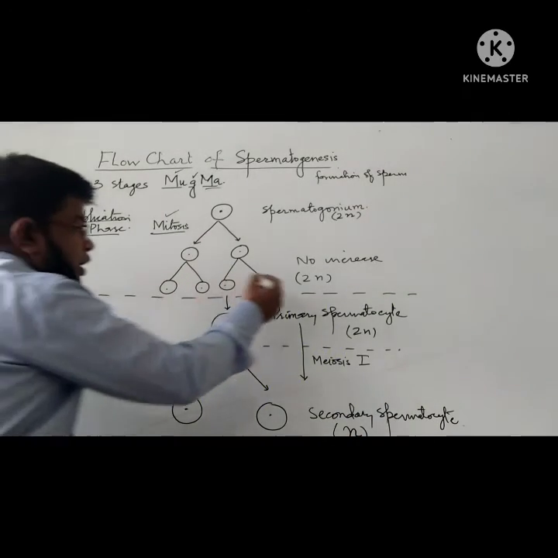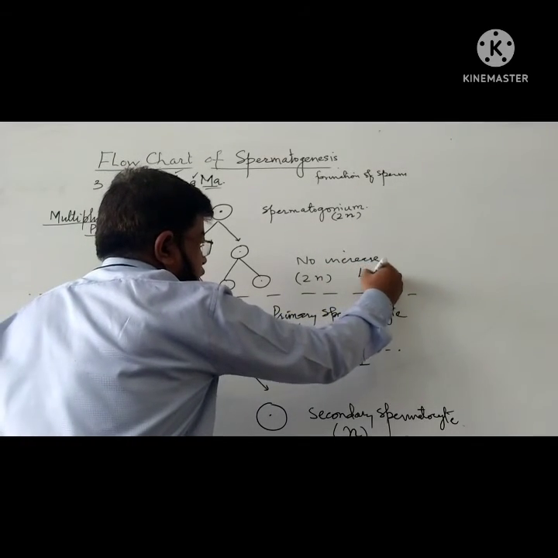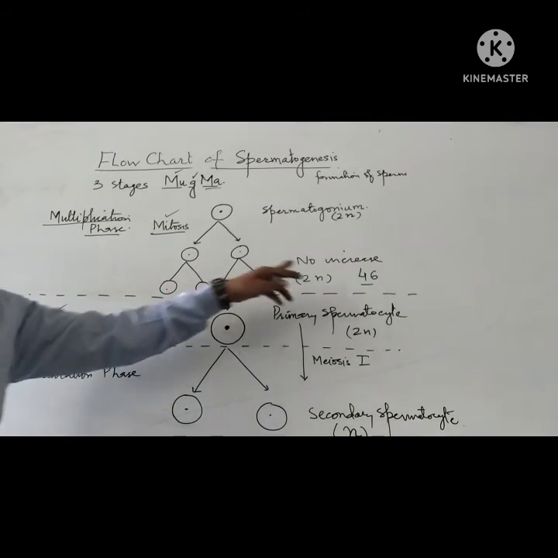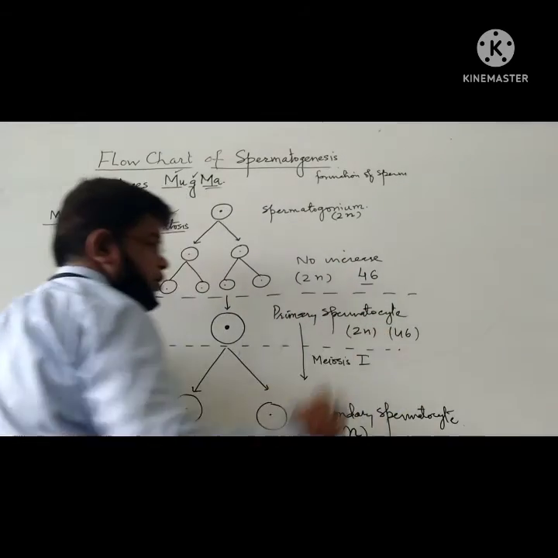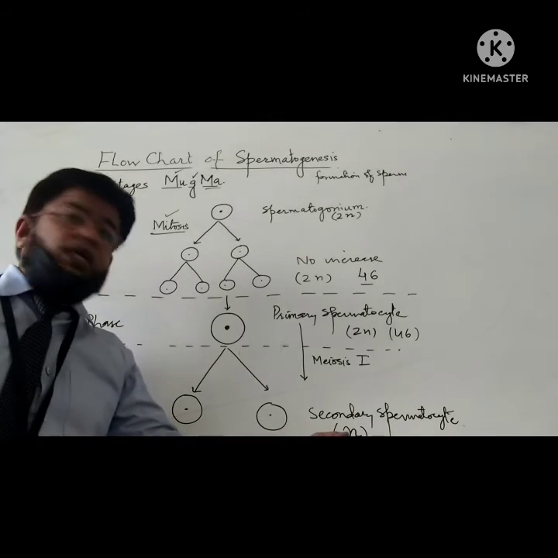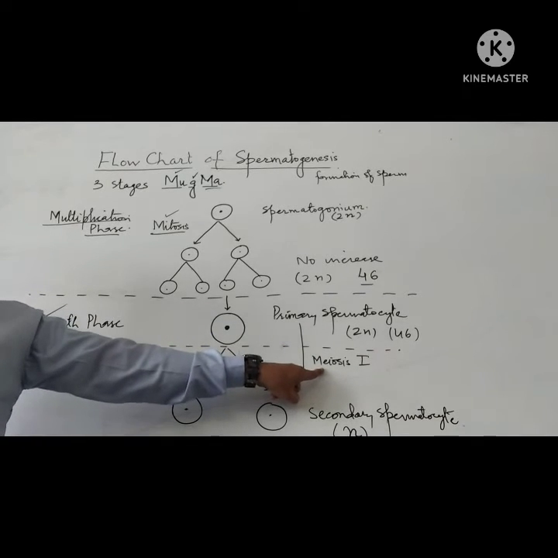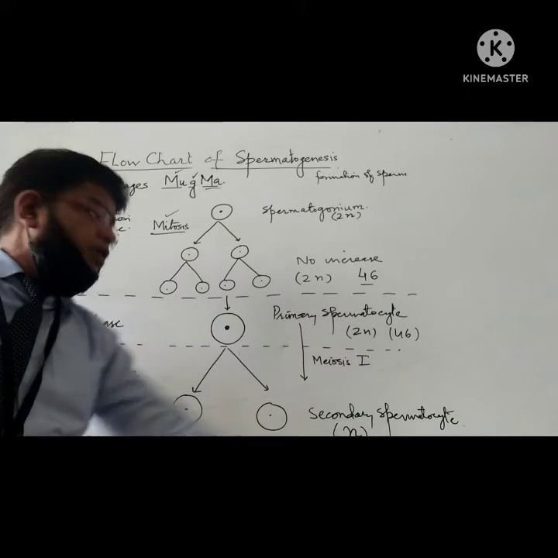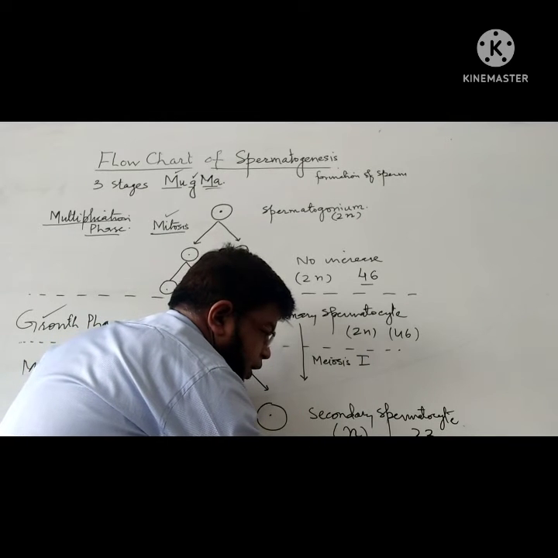If we indicate in terms of number of chromosomes, there are 46 chromosomes in spermatogonium. All the spermatogonia contain 46, and the primary spermatocyte also contains 46 because it is also diploid. Now the condition changes. This primary spermatocyte undergoes meiosis, and as you know, whenever meiosis occurs, the number of chromosomes becomes half. So 46 reduces to 23, and this condition is known as haploid.